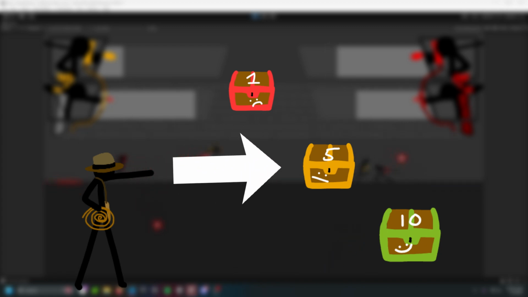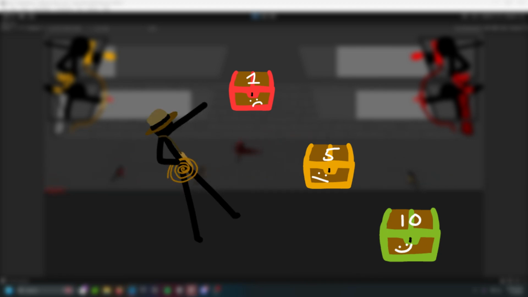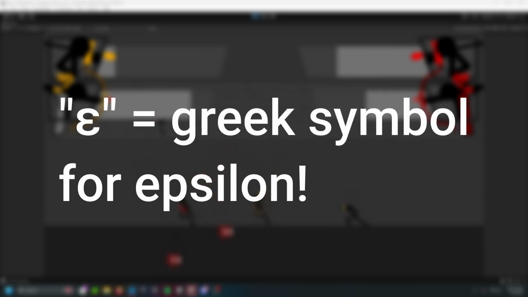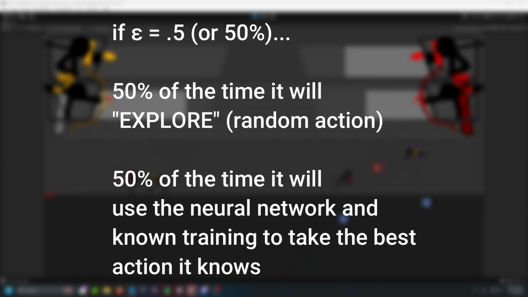However, with using Epsilon-Greedy policy, instead of always going for the best so far, the agent chooses a random chest occasionally based on the epsilon value. We can call epsilon a percentage. So say for example epsilon is 100%, that means 100% of the time it will choose a random action. If epsilon is 50%, 50% of the time it will choose a random action, and 50% of the time it will use its neural network to figure out which action it should use, which gives the best reward that it knows of. This given randomness helps it gather new information and learn faster instead of getting stuck on early guesses.